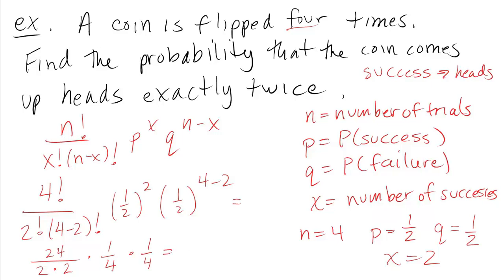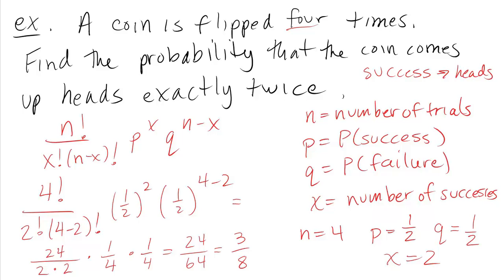And now we can just multiply straight across and we get 24 over 64. I'm going to reduce this just because we're going to check the answer in another way. Both the numerator and denominator are divisible by 8, and so reducing, I get 3/8. So the probability that the coin comes up heads exactly twice is 3/8.